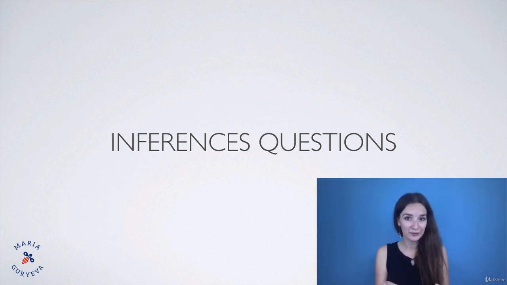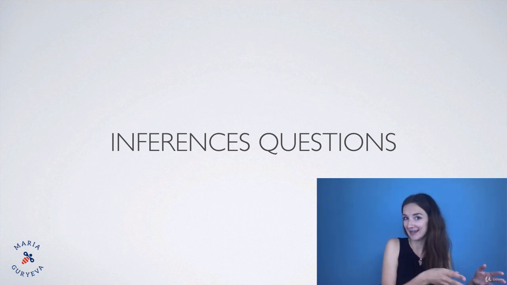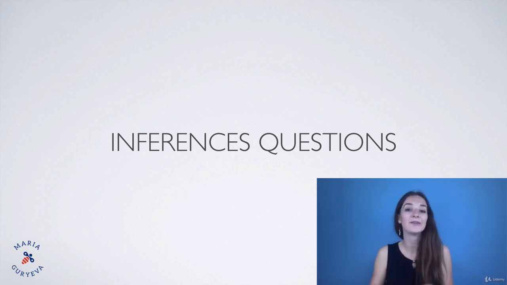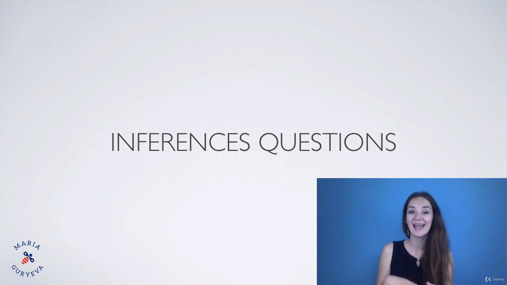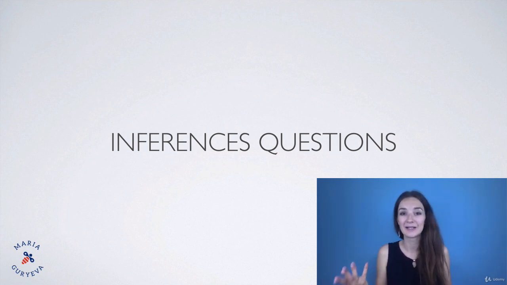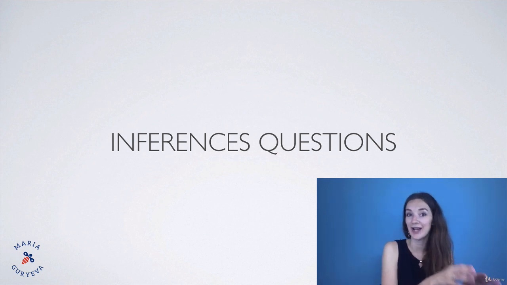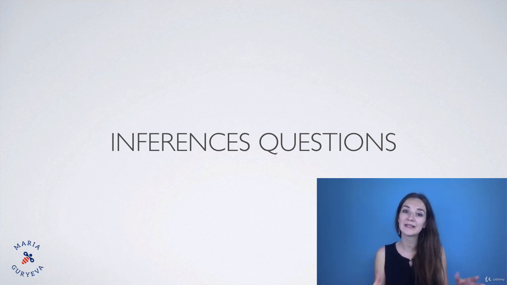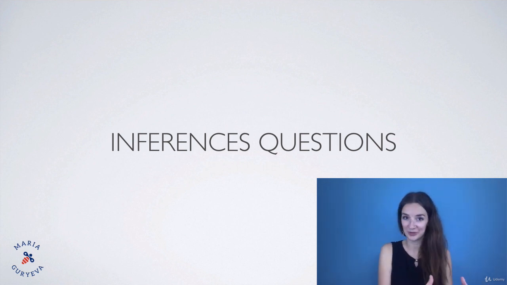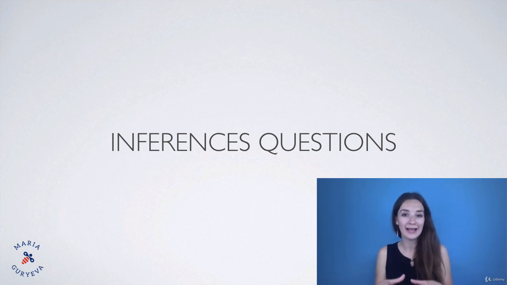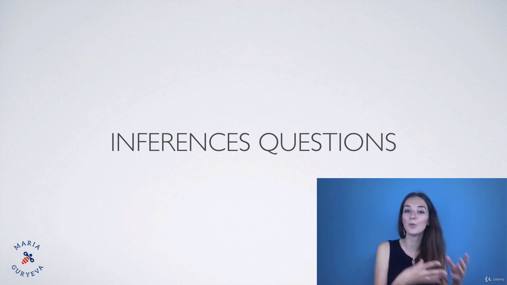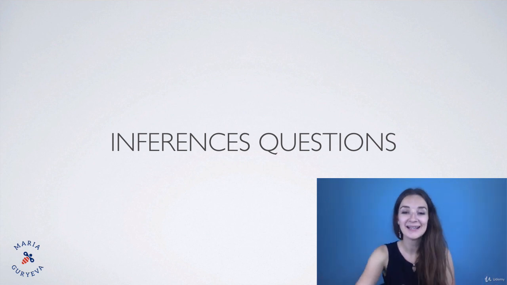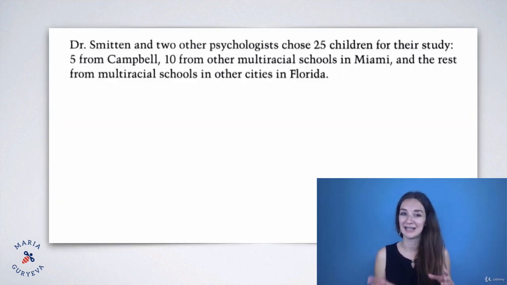They're the second most popular question type after the details questions. So the majority of your questions in the reading will be the details questions, but the second most often question type would be inferences. And they're a little bit more advanced type of questions because they always ask you not about something that you just read, but about something that you have to guess, something that is obvious, but you still have to make your own conclusions. Okay, let's have a look at the inferences questions and discuss what we do so that our job becomes very easy. Okay, so let's have a look at this example.